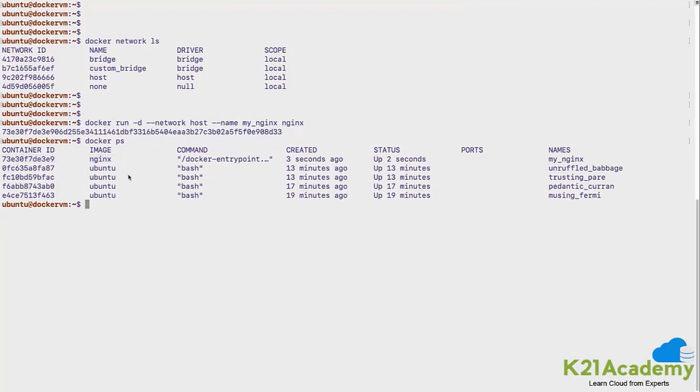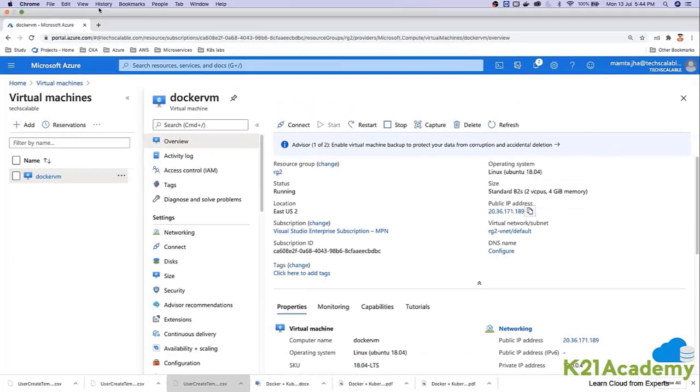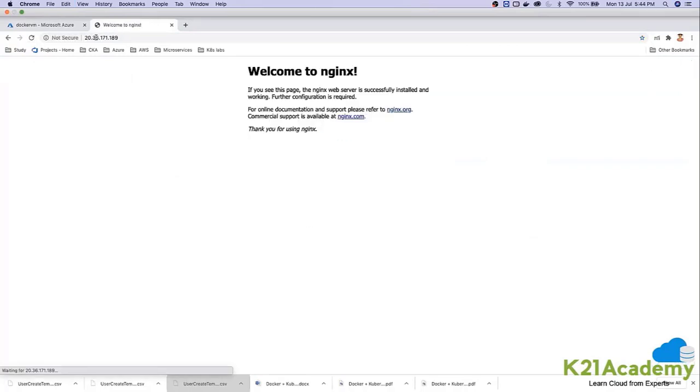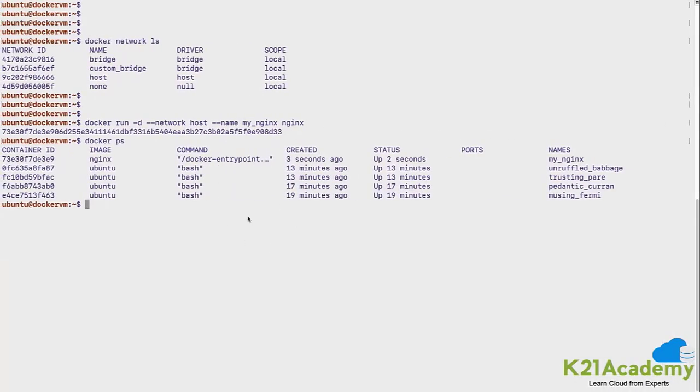And how can I reach this container? I'll have to pick my IP address of my Azure virtual machine and go on port number 80, and then I can reach this particular container. Let's quickly do that. This is my Azure virtual machine's IP address, and for port number 80, normally you don't have to specify. By default, it takes port number 80, and you see this "Welcome to nginx" is serving, and that is not serving from this host at this point in time, right? That is serving from this container. Hope this is clear.